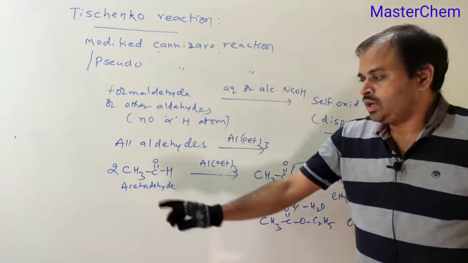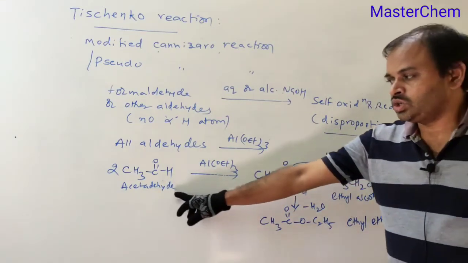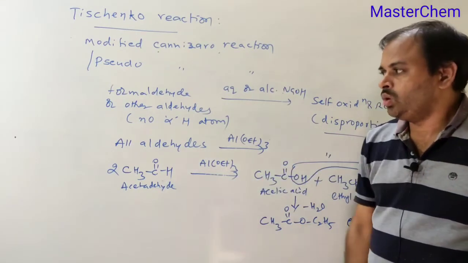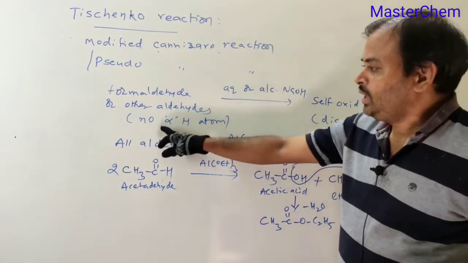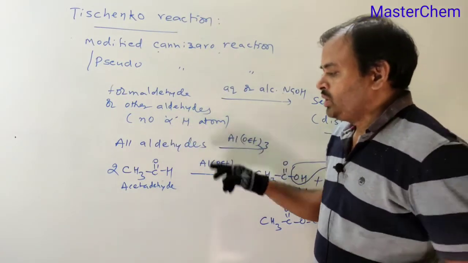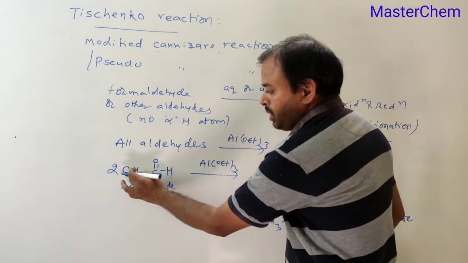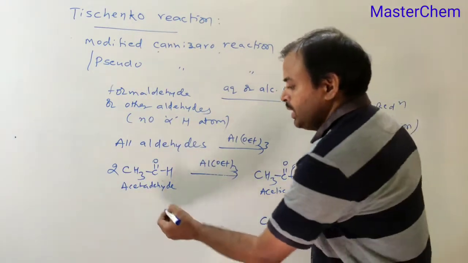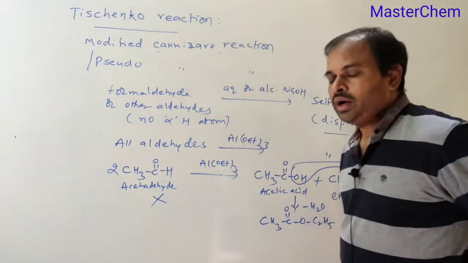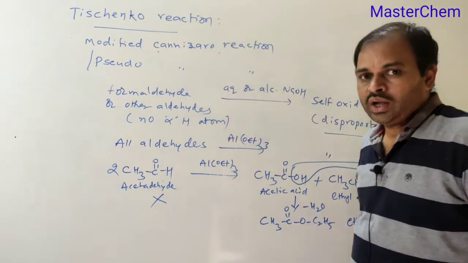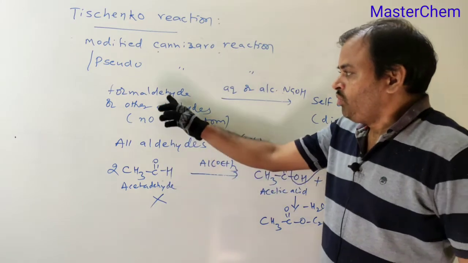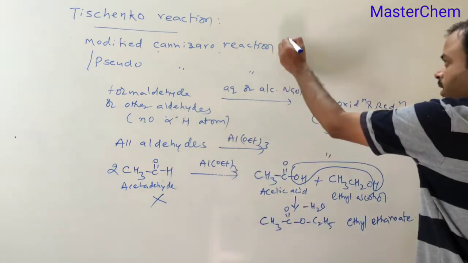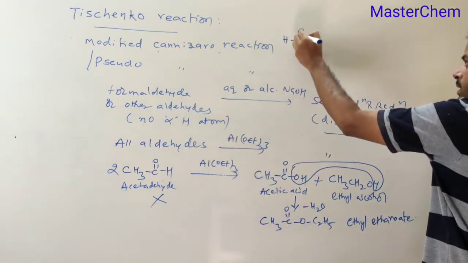Now, does this acetaldehyde undergo the Cannizzaro reaction? No. What is the reason? Here the carbon next to the carbonyl is the alpha carbon and it has alpha hydrogens. That's why acetaldehyde does not undergo the Cannizzaro reaction. Formaldehyde can. What is the Cannizzaro reaction for formaldehyde?